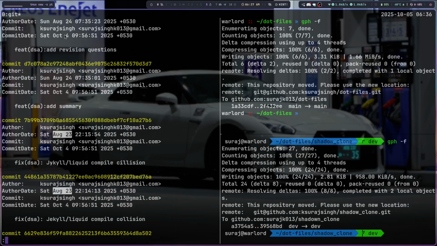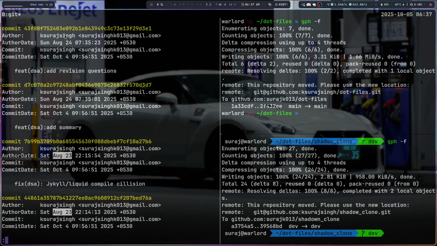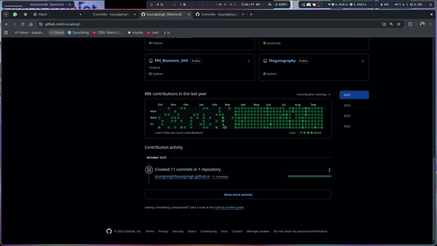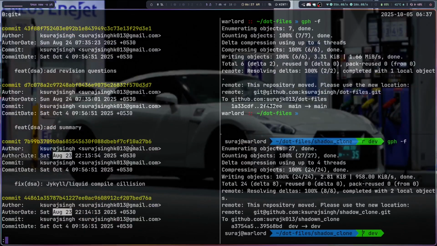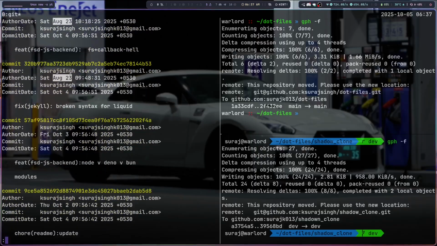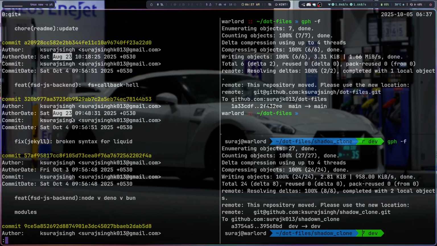There are a few commits that are still made on October 23rd, and the contribution graph is totally different. It doesn't check your commit dates, it checks your author dates, and your author dates show this way. There were a lot of commits that were not authored on August 23rd as much as it's shown over here. I didn't author 56 commits on August 23rd, but why does it show 56? Maybe because it's double tracing them. Maybe there are only 1, 2, 3, 4, 5, 6, 7, 8, 9, 10. Only 10 commits that are authored, but it shows 56.